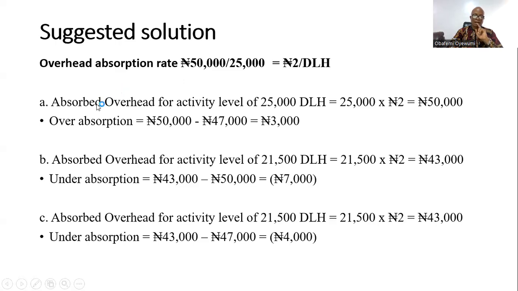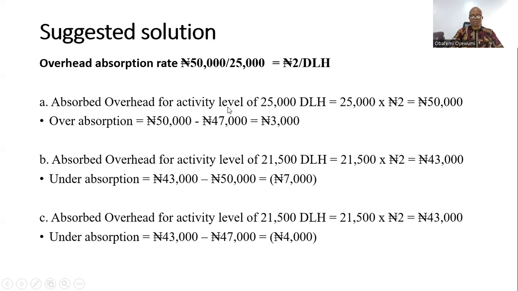So for scenario A, absorbed overhead for an activity level of 25,000 direct labor hours. First and foremost, you calculate the overhead absorption rate. Overhead absorption rate: 50,000 divided by 25,000 will give you 2 naira per direct labor hour. So in this case we're going to have over absorption.